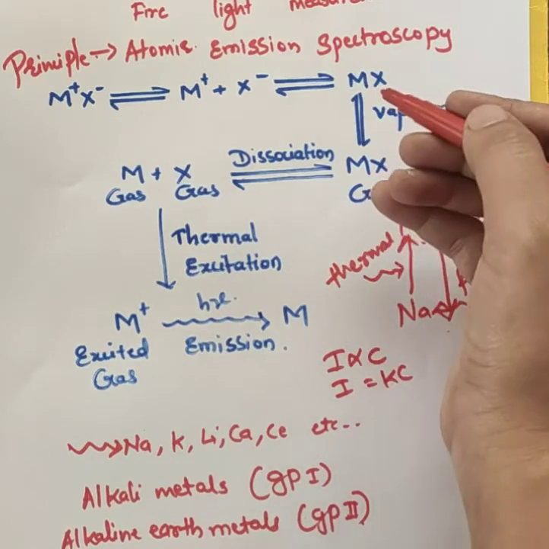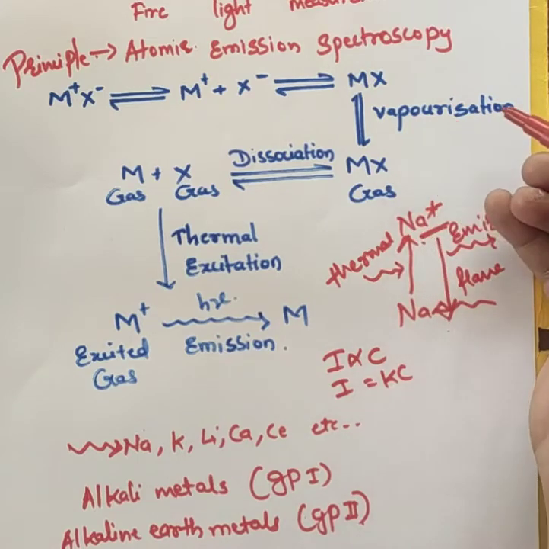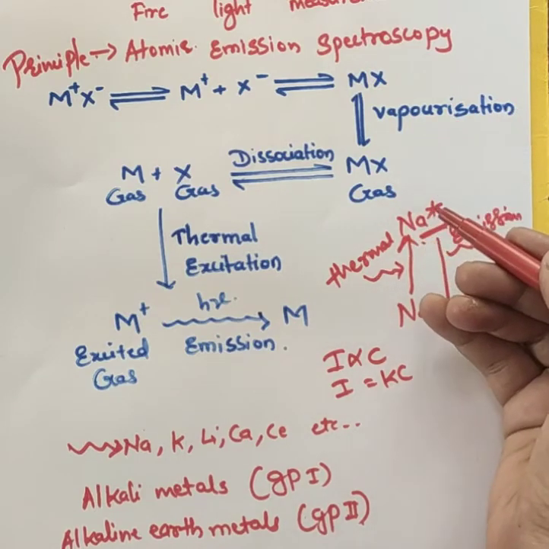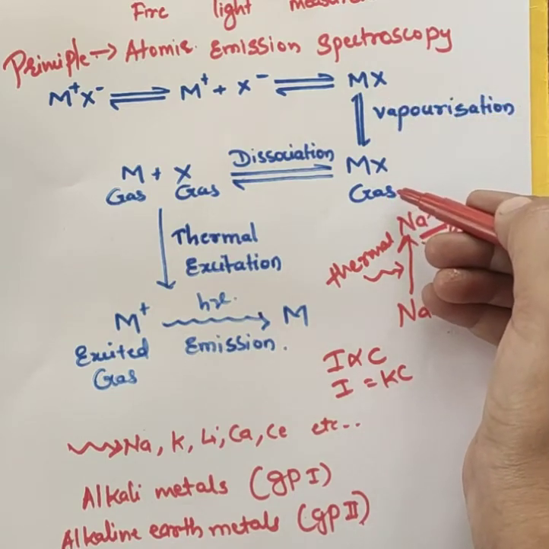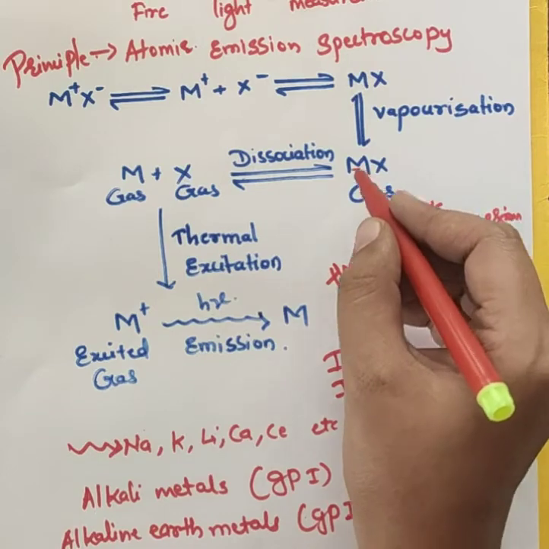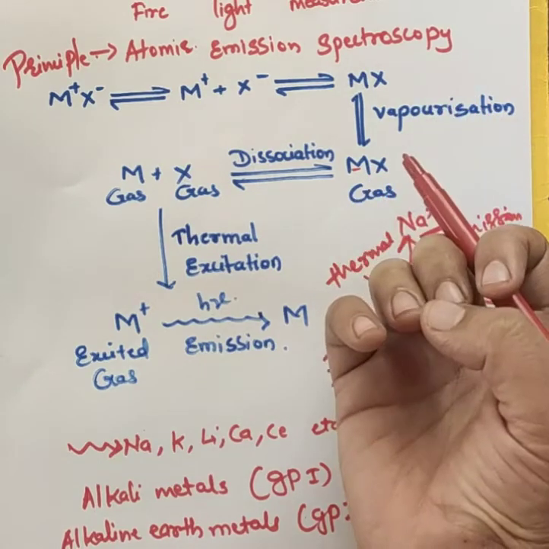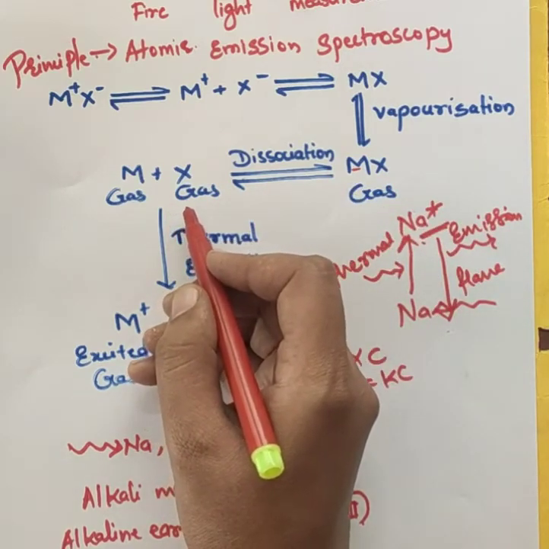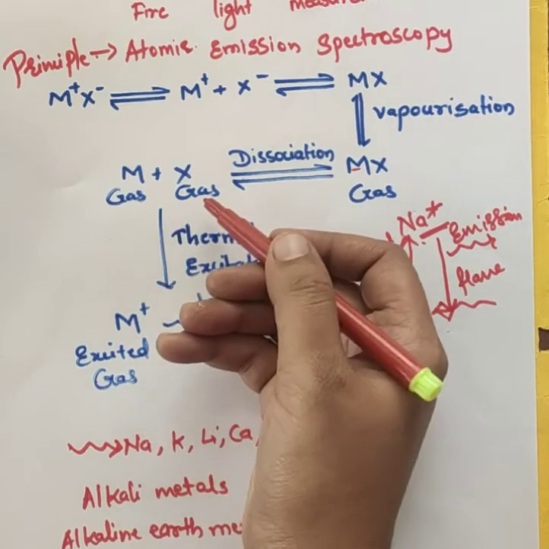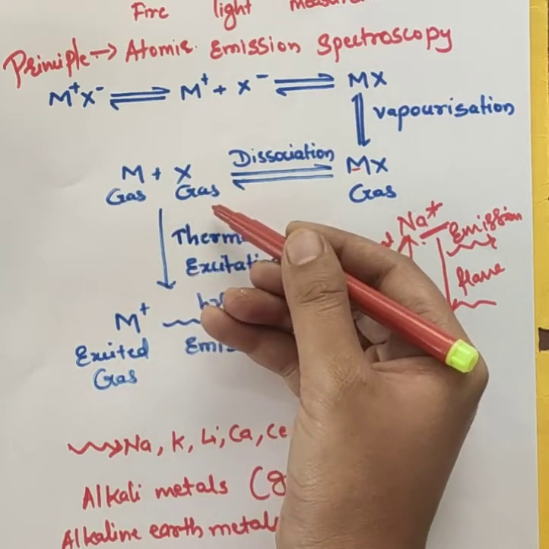During this, vaporization takes place, meaning they are converted into the gaseous state. These gaseous species, after absorbing thermal energy, dissociate into individual gases, like M atom in the gas and X atom in the gas.